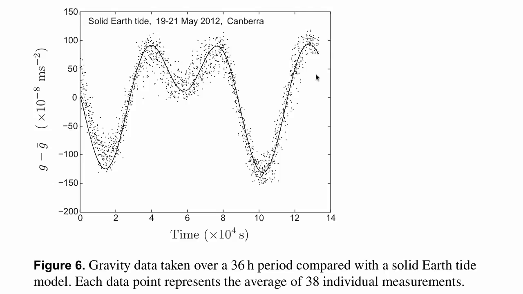And when you measure gravity sensitively enough, you find that it actually changes in time. So not only does the water on the Earth move according to the tides, but so does the actual solid Earth as well. And here you see a picture of the solid Earth tide actually measurably changing the gravity in the laboratory over a period of a day and a half. And so we see not only is interference of two condensates giving us interference fringes, it's giving us interference fringes that we can control so well that we can use them to make precise measurements.